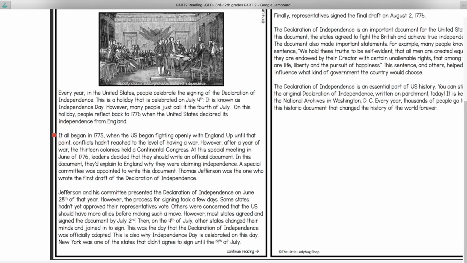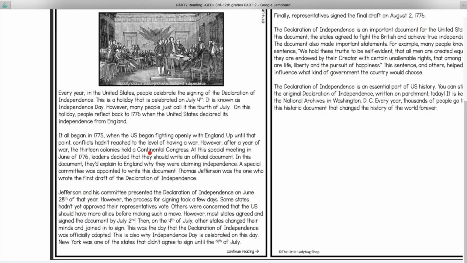It all began in 1775, when the U.S. began fighting openly with England. Up until that point, conflicts hadn't reached the level of having a war. However, after a year of war, the 13 colonies held a Continental Congress. There were 13 little colonies on the east part of the United States, and they sent people to a meeting, a Congress. Congress is another way of saying meeting.